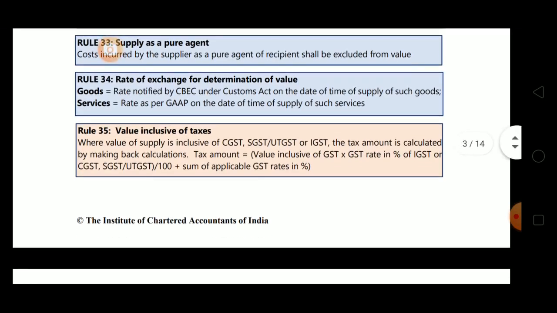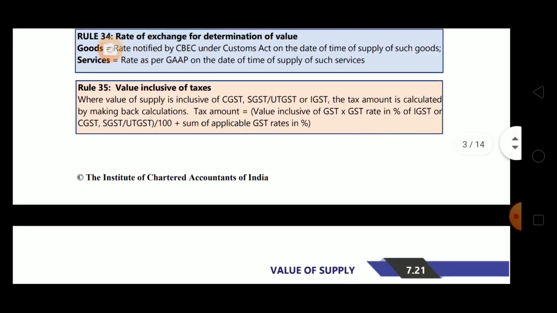Now rule 35, value inclusive of taxes. Where the value of supply is inclusive of CGST, SGST or UTGST or IGST, the tax amount is calculated by making back calculations. Means tax amount will be value inclusive of GST into GST rate in percentage of IGST or CGST, SGST or UTGST divided by 100 plus the sum of applicable GST rates in percentage. It's simple, just back calculation if it's inclusive of taxes.